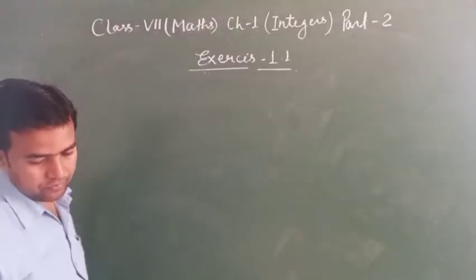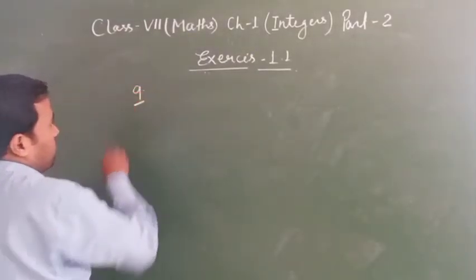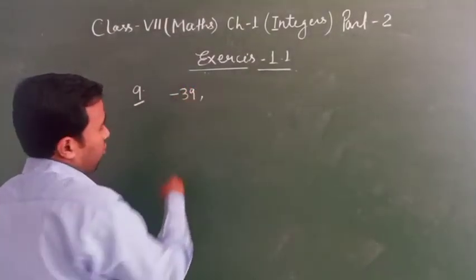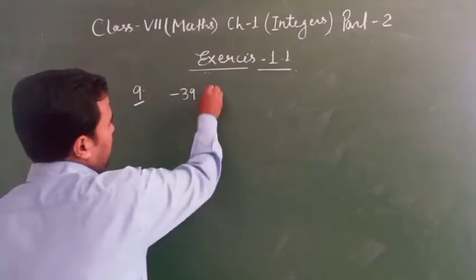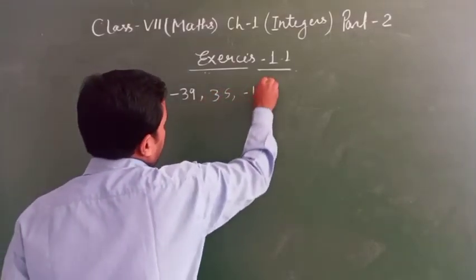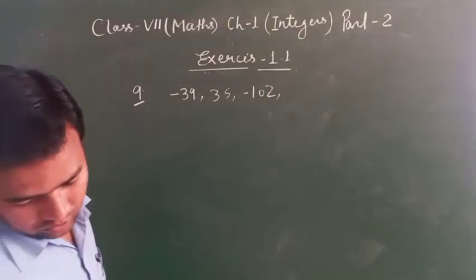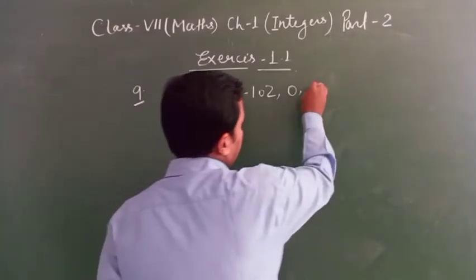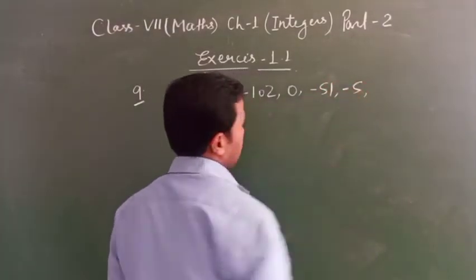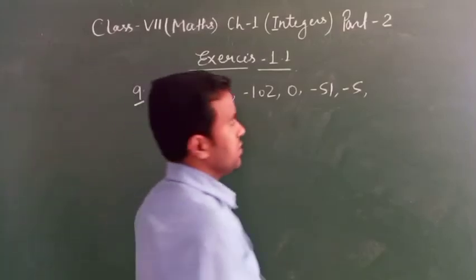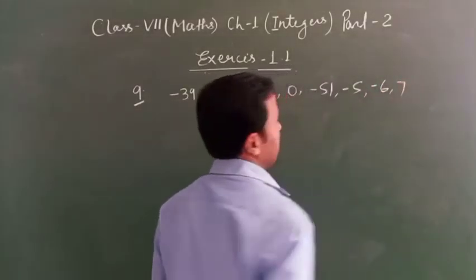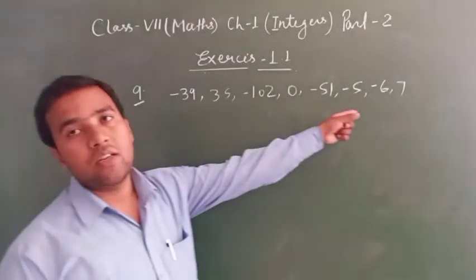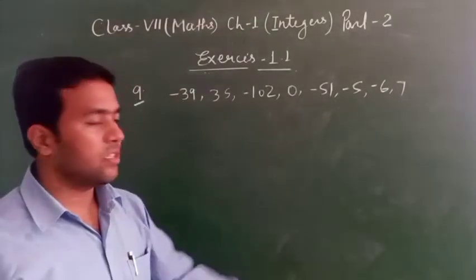The question is minus 39, 35, 102, 0, minus 51, minus 5, minus 6 and 7. Clear? The question is to arrange the following integers in ascending order.